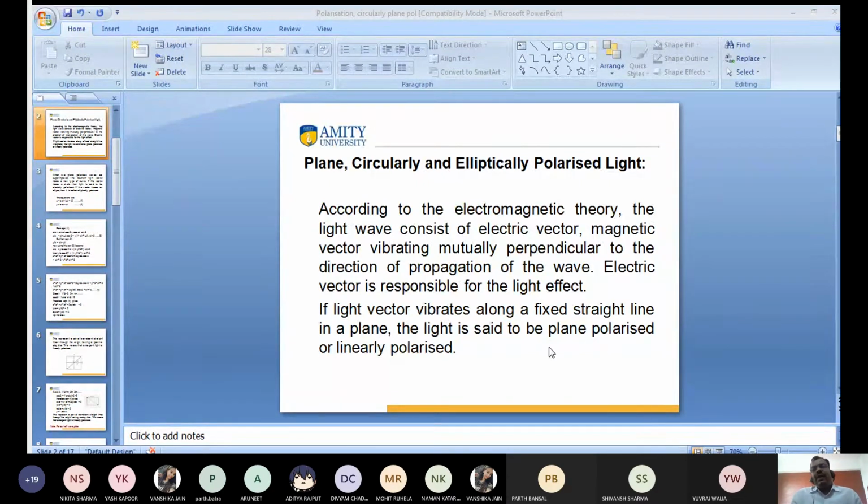And in the case of the half wave plate, the thickness is so adjusted that the phase difference is pi and the path difference is lambda by 2. It is used to get plane polarized light. There are two types, we get plus b by a and also minus b by a, depending upon the phase angle. Does anyone have any doubt? Otherwise, I will proceed to the MCQ questions.